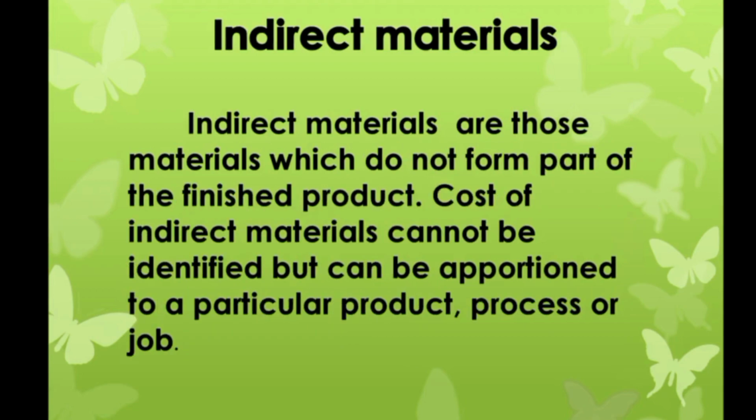And indirect materials are those materials which do not form part of a finished product. Cost of indirect material cannot be identified with and allocated but can be apportioned to a particular product, process or job. For example, cotton waste, lubricant, grease, small tools, etc.